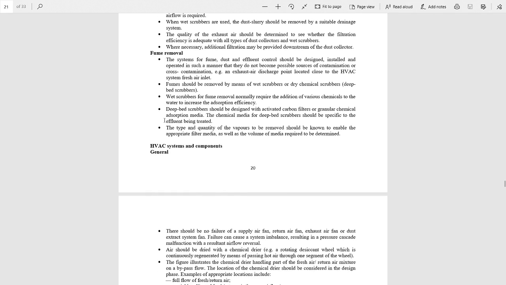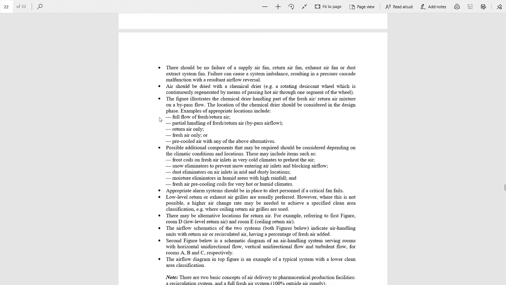Now HVAC system and components. There should be no failure of a supply air fan, return air fan, exhaust air fan or dust extract system fan. Failure can cause a system imbalance and also result in a cascade malfunction with resulting airflow reversal.